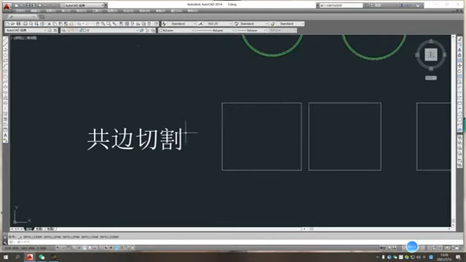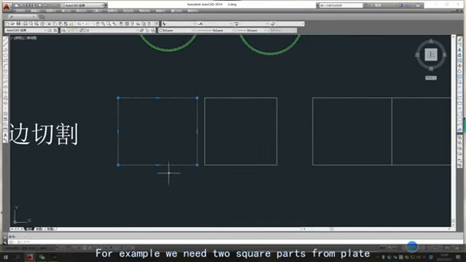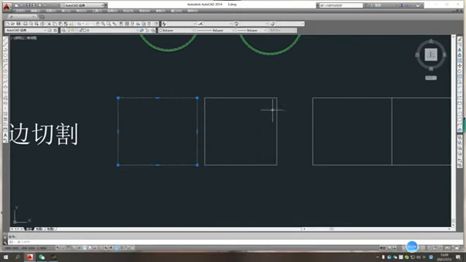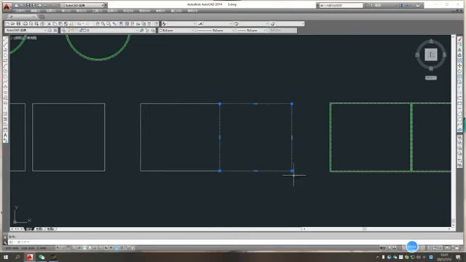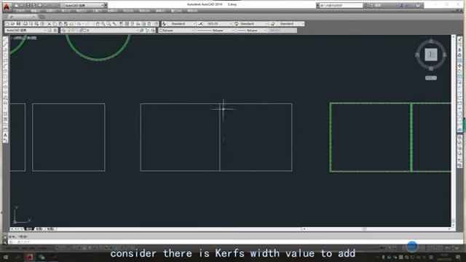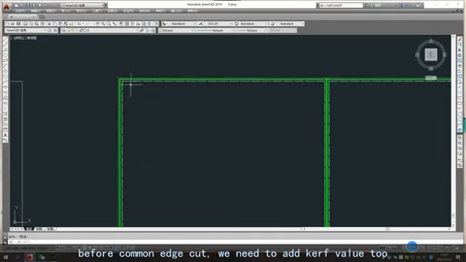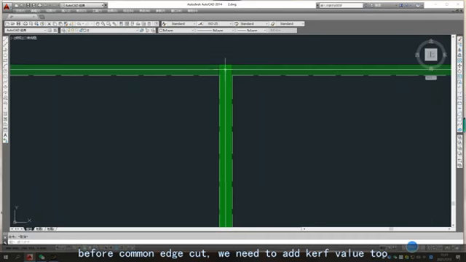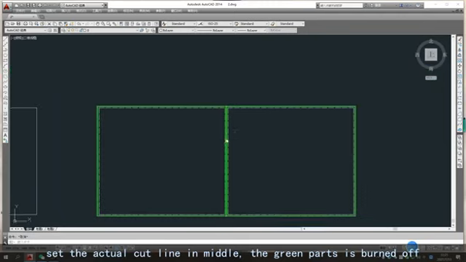Now another concept, common edge cutting. For example, we need 2 square parts from the plate. Normally each would be cut on all four sides. For the sake of saving material cost, I put them side by side and cut only one line for the 2 square parts. I cut all of one and only three sides of the other, which is possible, but consider there is the curve's width value to add. Before common edge cut, we need to add the curve value too. After that, set the actual cut line in the middle. The green part is burned off.